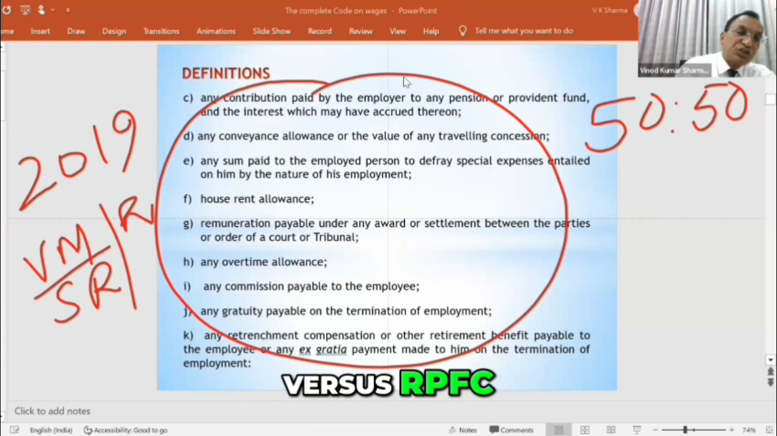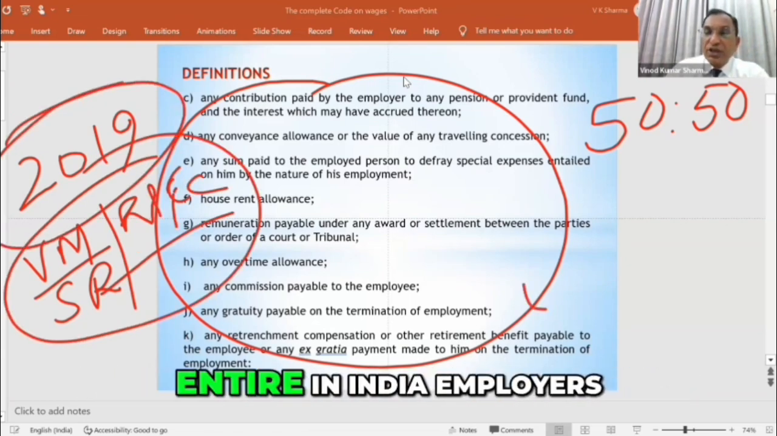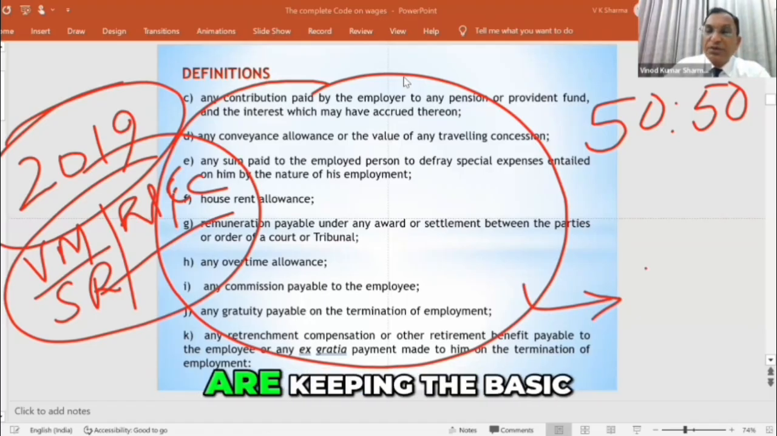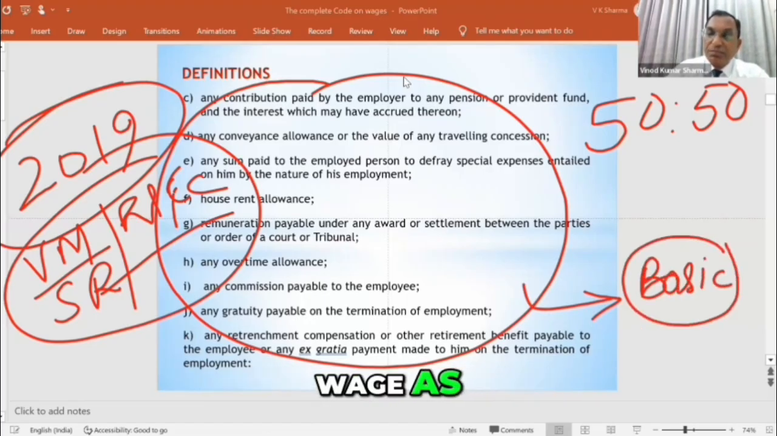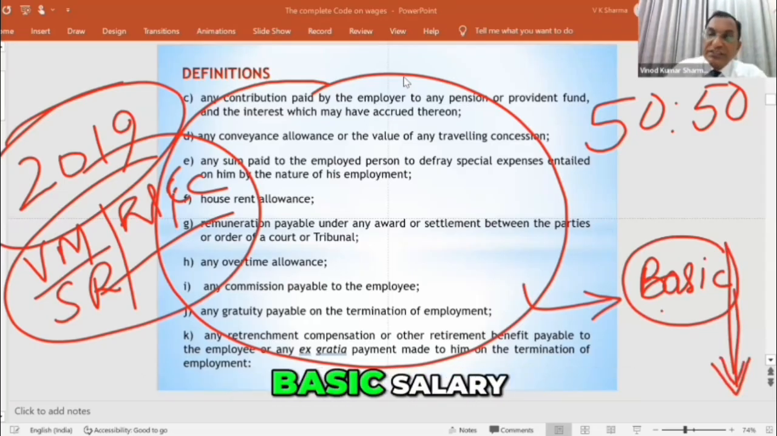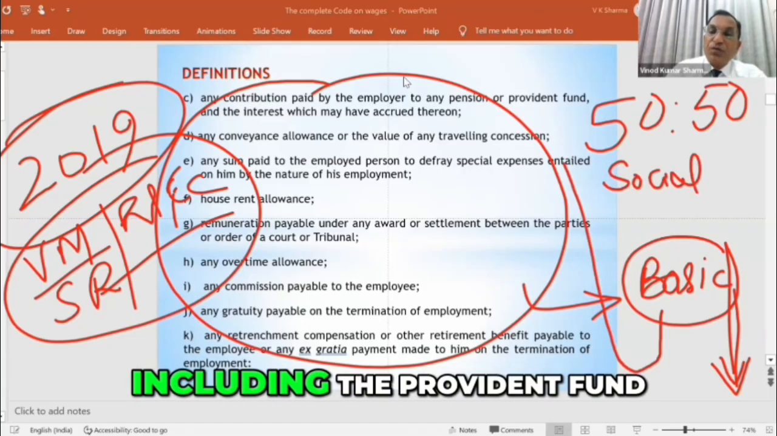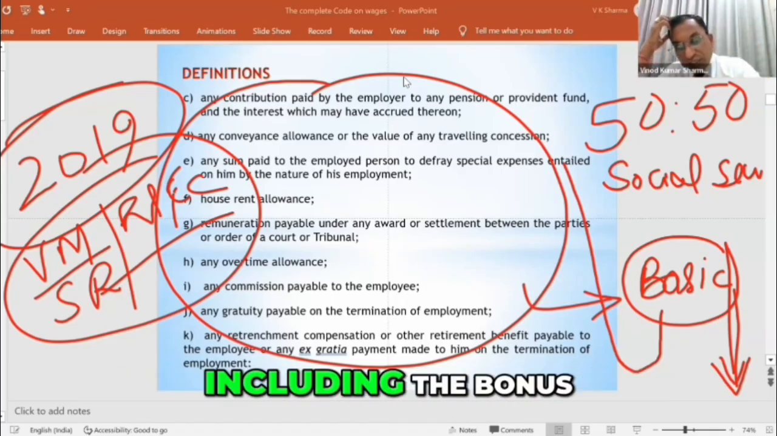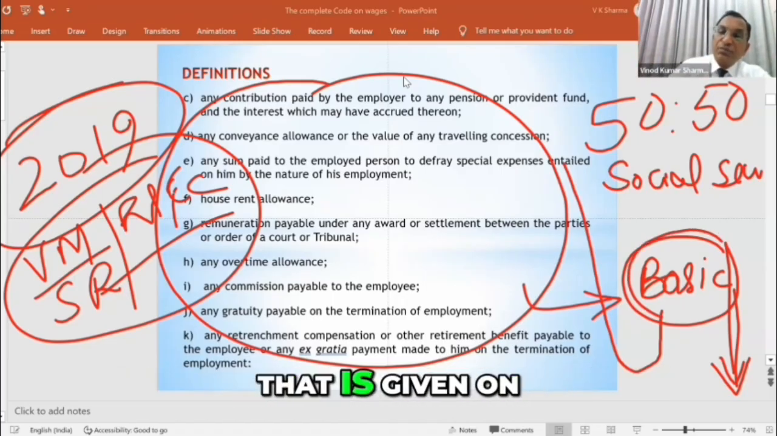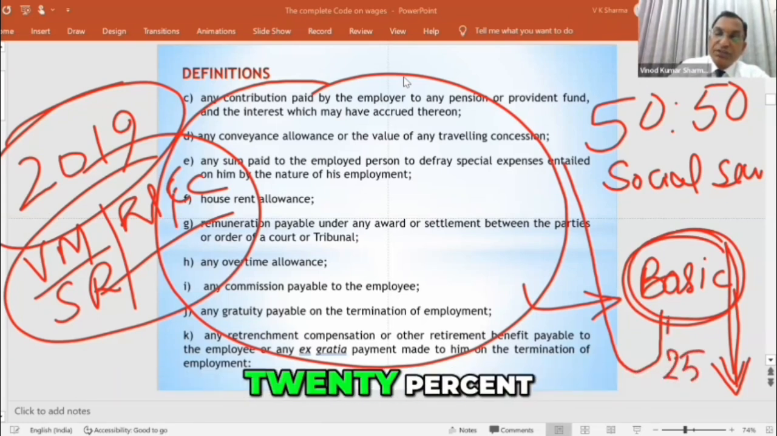versus RPFC in the Supreme Court, where the Supreme Court and the authorities observed that employers across India are keeping the basic wage minimal, and with this minimal basic wage, the employers are cheating the employee on basic salary. Employees are getting less social security benefit, including the provident fund, gratuity, leave encashment, and bonus, whatever is given on basic salary. So they found that employers are keeping basic salary at 25%, 20%, 30%.